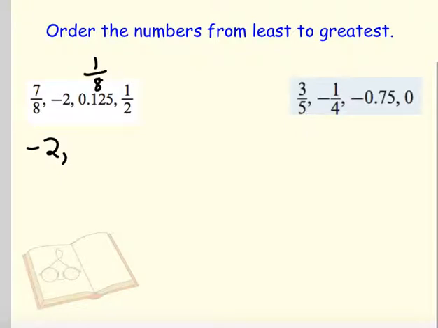Well, this 1/2 is really 4/8. So it's pretty easy to compare them: negative 2, 1/8, 4/8, and 7/8. The next list you would put as negative 0.75, negative 1/4, 0, and then 3/5.